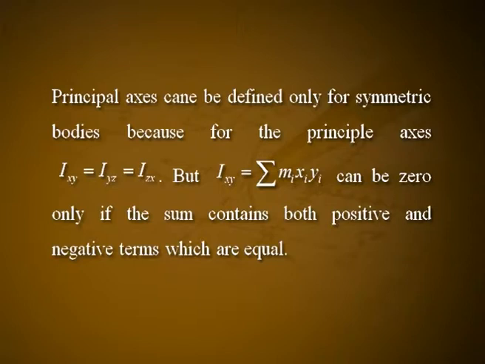Principal axes can be defined only for symmetric bodies, because for the principal axes Ixy is equal to Iyz is equal to Izx is equal to 0. But Ixy, which is a summation over m i x i y i, can be 0 only if the sum contains both positive and negative terms which are equal. The same argument can be given for Iyz and Izx to be equal to 0. From this, we conclude that only if the body is symmetrical about the axis of rotation can we find principal axes. If the body is irregular, then there will be no symmetric axis and there will be no principal moment of inertia.